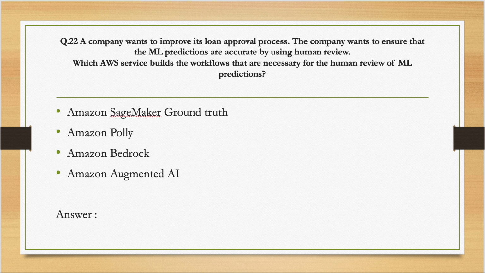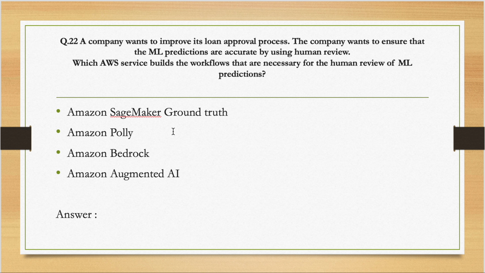Let's move forward. 22nd. So a company wants to improve its loan approval process. The company wants to ensure that the ML predictions are accurate by using human review. So which AWS service will they use? So take a minute and think about it. Basically, they want to improve their predictions by using human review. Like they want to ensure that the predictions made by a model are accurate. So for that, they need a human review. So what AWS service can they use?